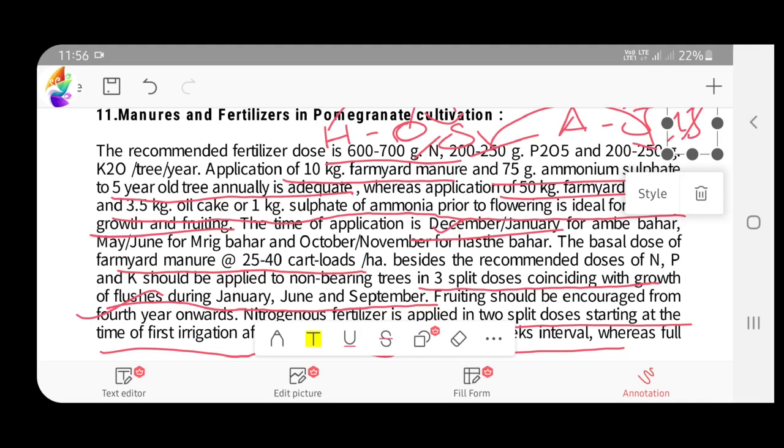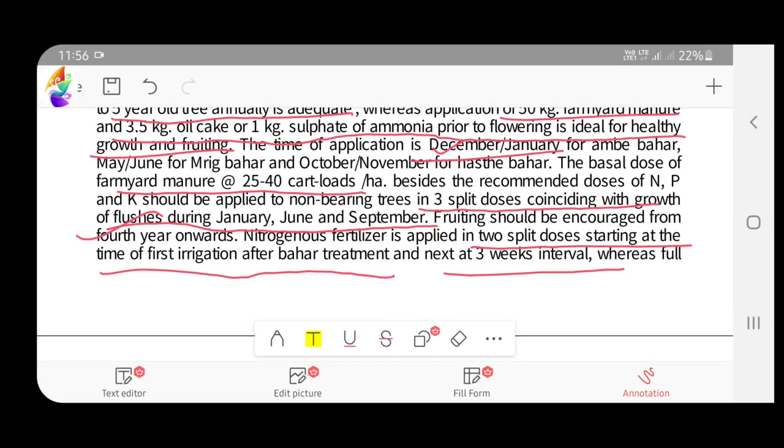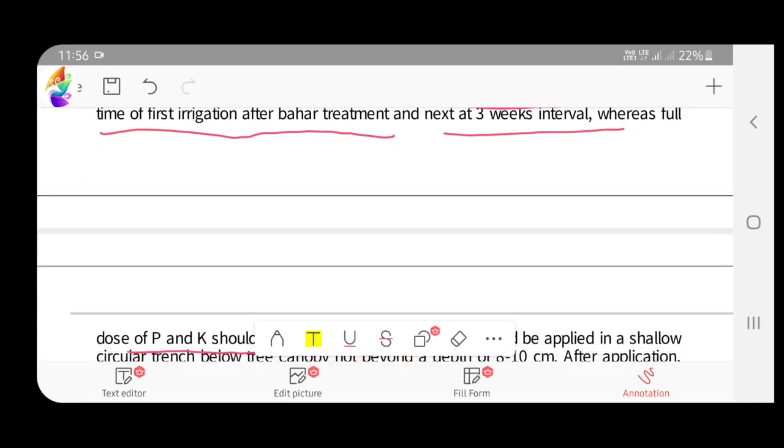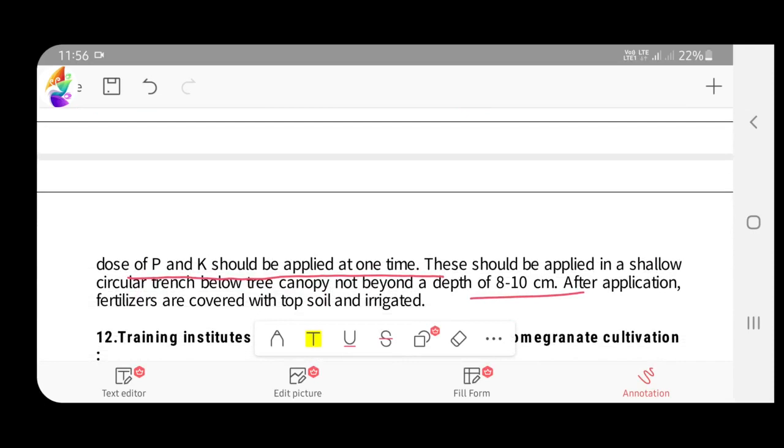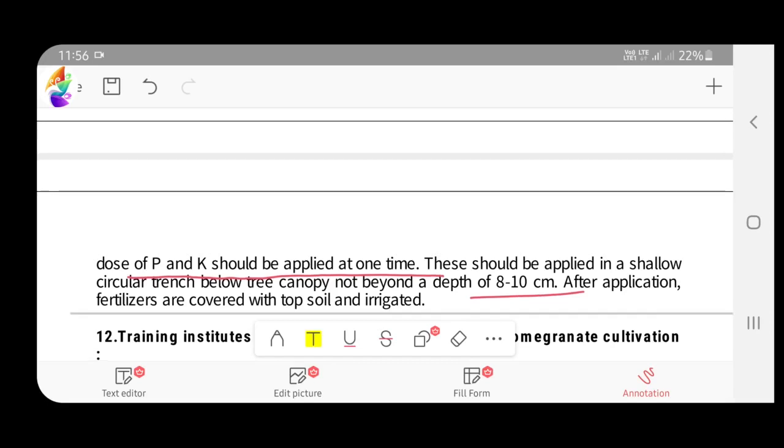the flushes, vegetative flushes. And fruit should be encouraged from 4th year onwards, and N should be applied in 2 split doses after the first irrigation after Bahar treatment, and next at the 3 weeks interval. And P and K both should be applied at one time at the basal dose because they are slow release fertilizers. Okay, and it should be applied in a shallow trench. I think you have all understood.